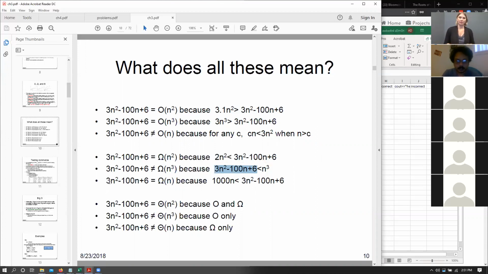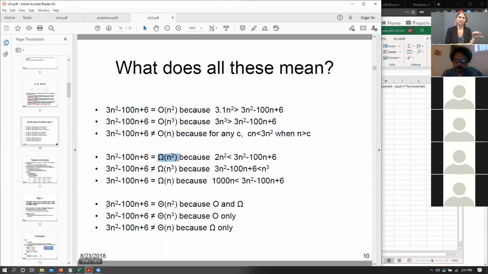On the other hand, we can say that 3n squared minus 100n plus 6 has a lower bound of n. When we say n, we mean this linear equation, right? And we know that 3n squared is a parabolic equation. Whenever we have a parabolic equation, the linear equation will grow slower than it. So there is some constant, in this case 1000, for which it grows slower than this equation, so this is a lower bound. If you notice carefully, both big omega of n and big omega of n squared are valid lower bounds for this particular equation.